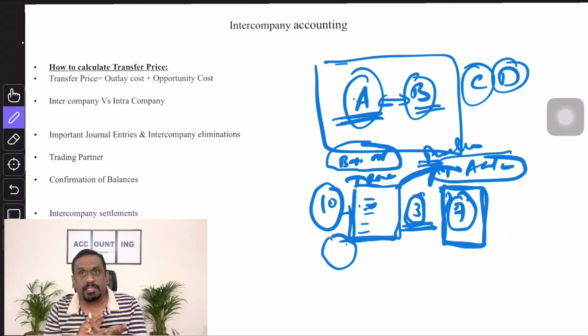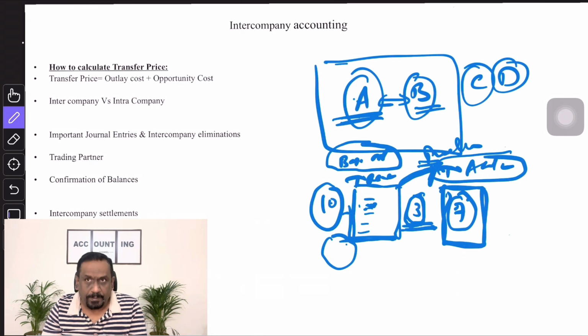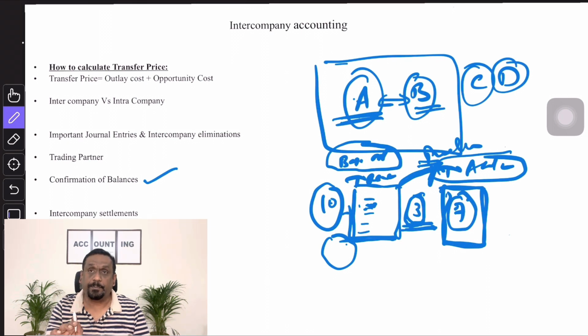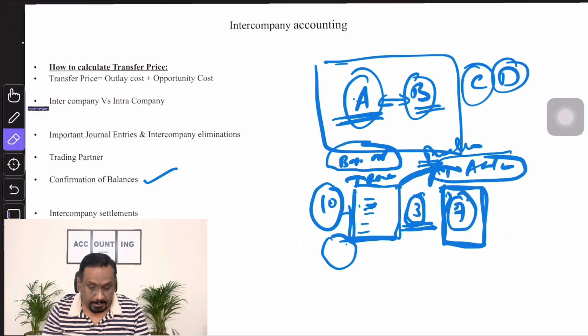So if there is a tool available, it can happen through the tool, or if there is no tool available, then physical statements will be sent and confirmations will be taken from the people. This is how the confirmation of balances happens. Confirmation of balances is very, very important in intercompany. Every month before month end close, you need to start working on this confirmation of balances. Clear?